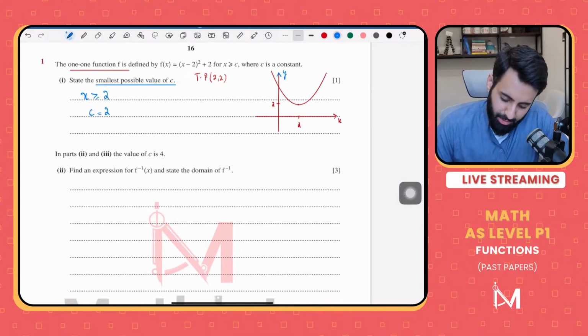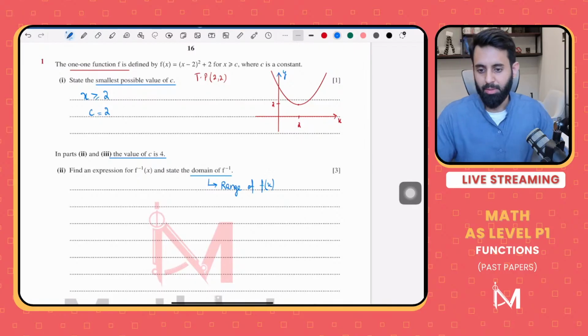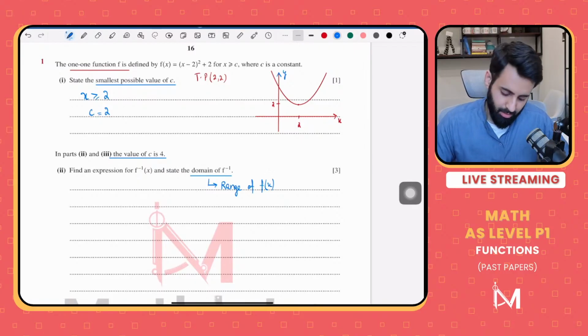Alright, part 2 and part 3. In parts 2 and 3, the value of c is 4. Find an expression for f inverse of x and state the domain. Okay, so we have to state the domain also. Let's see how we can find the domain of f inverse. By the way, what is the domain of f inverse? The domain of f inverse is the range of f of x. Okay, so the domain of f inverse is basically the range of f of x.